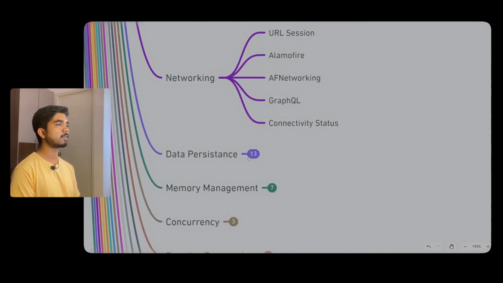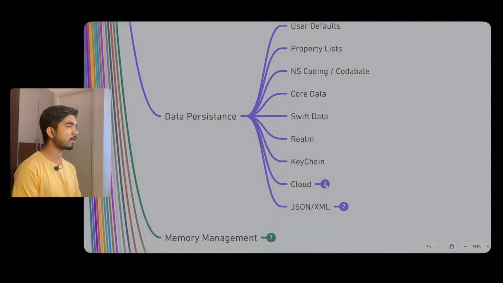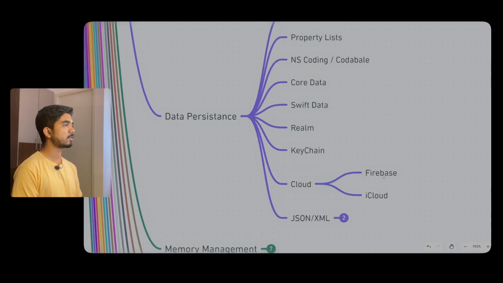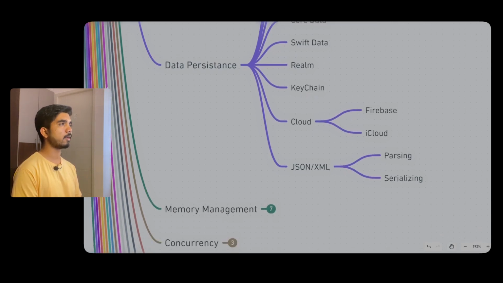Then coming to data persistence. Here you can use UserDefaults, property list, NSCoding, and Codable. You might be using a lot of Core Data, SwiftData, Realm, and Keychain also. In the cloud you can use Firebase and iCloud, and JSON and XML parsing and serialization will be coming. So this was all about data persistence.